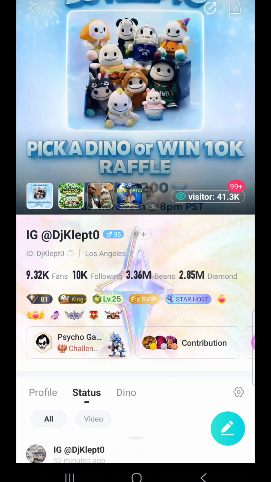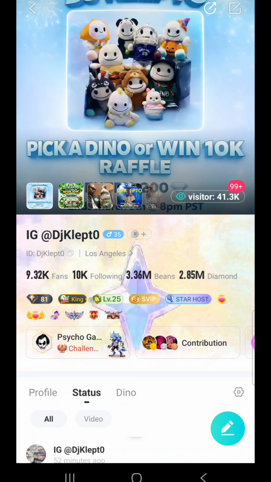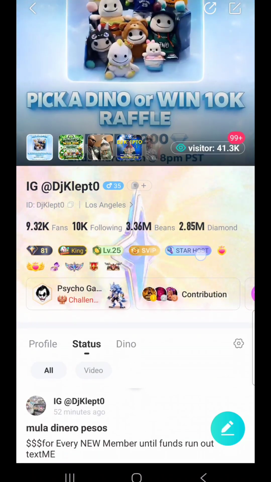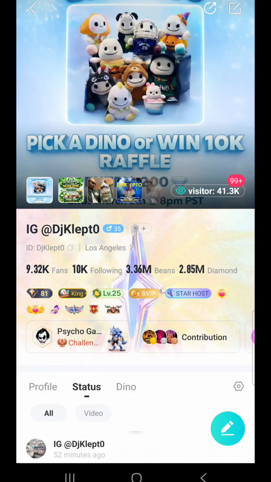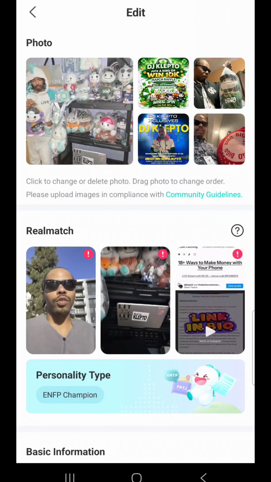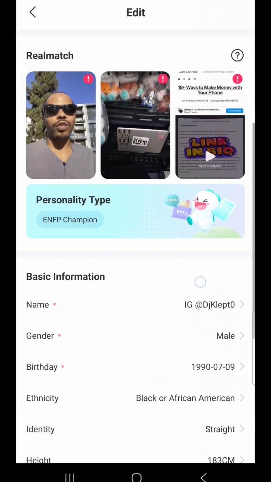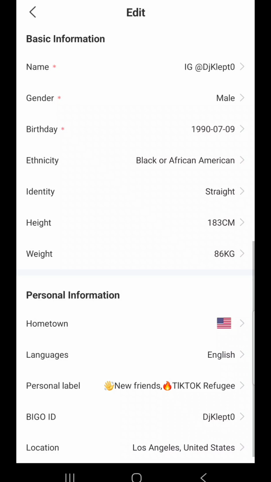So right here, my Bigo ID is DJ Klepto. In order to change your Bigo ID from those random numbers into a name, you're going to click the top right corner button, that box with the little line in it. Go ahead and tap that. This is going to allow you to upload pictures, upload your information, and all the way down at the bottom, you can upload your Bigo ID.